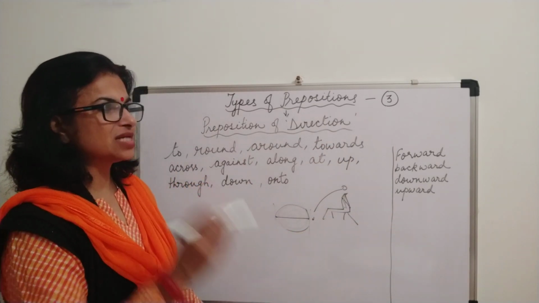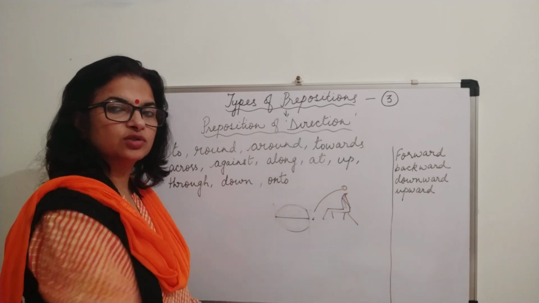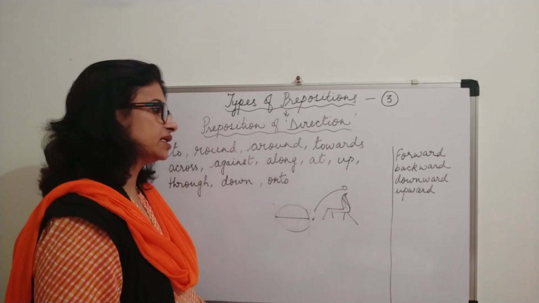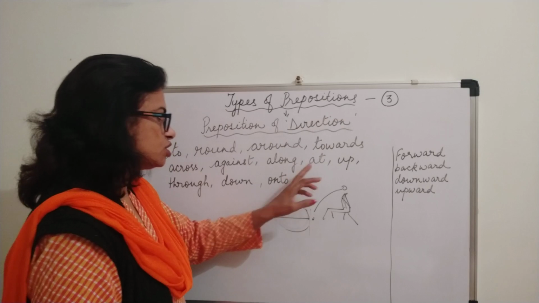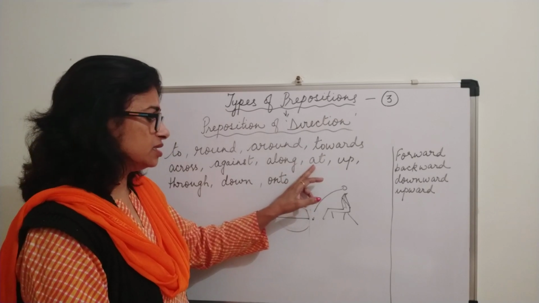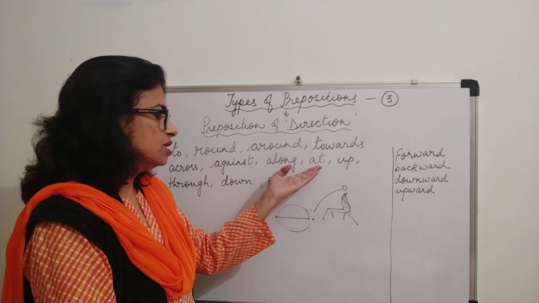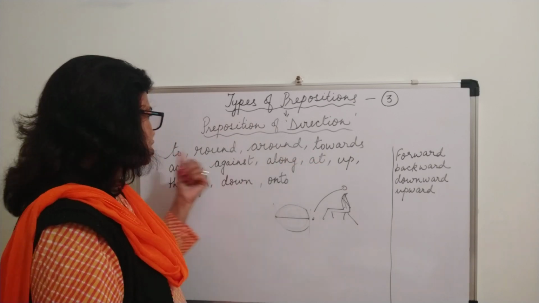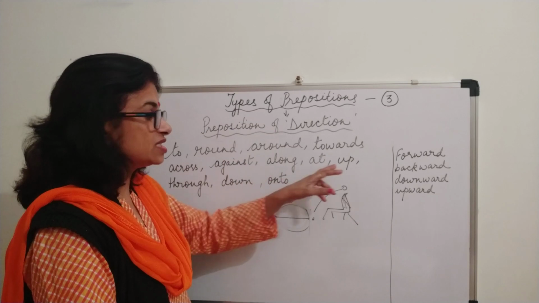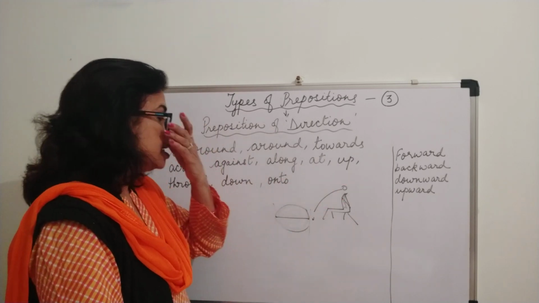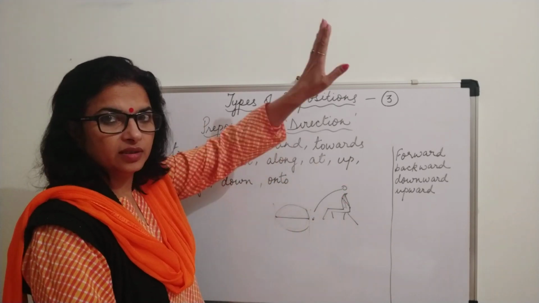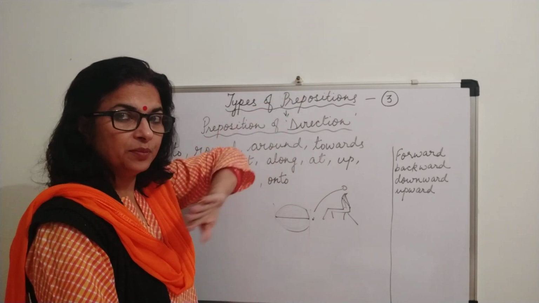He threw the box at his friend. So at, again it tells you about the direction also. So it has multiple functions. You can say there are so many words, at, to, even up. He went up the hill.